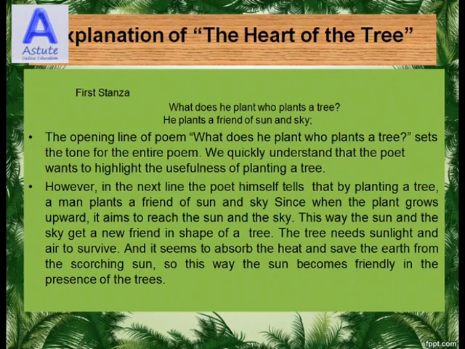This way, the sun and the sky get a new friend in the shape of a tree. The tree needs sunlight and air to survive, and it seems to absorb the heat and save the earth from the scorching sun. So this way, the sun becomes friendly in the presence of the trees.